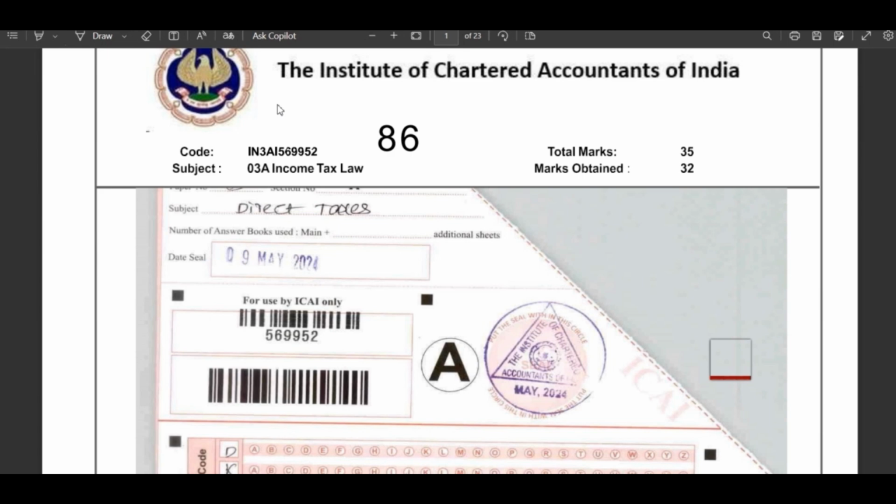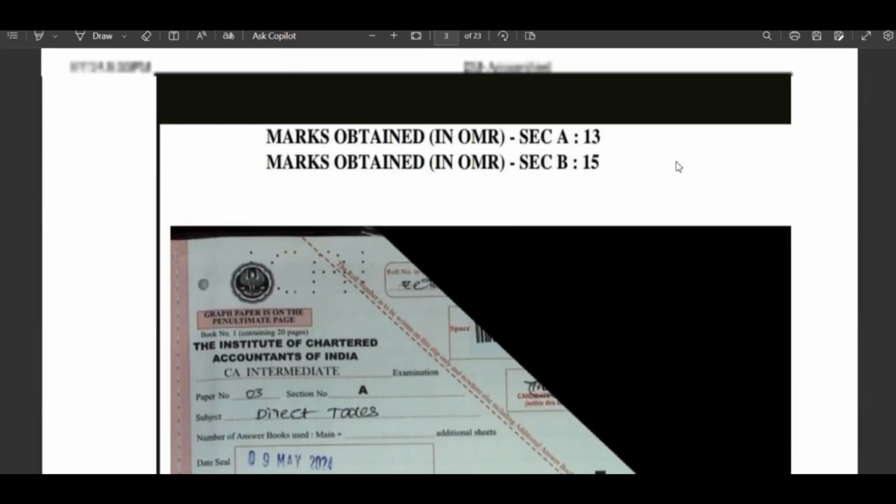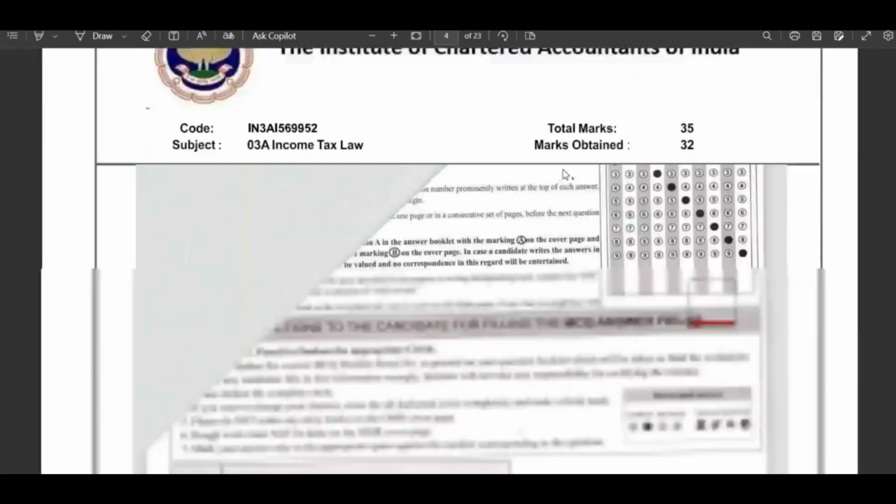Hello aspirants, in this video I want to explain how to present the paper to secure exemption and tips for preparation, how to revise the entire taxation syllabus within a short span of time. I got 86 marks in taxation and 32 out of 35 in income tax. When it comes to MCQs, I got 27 marks, and 15 out of 15 marks in GST.